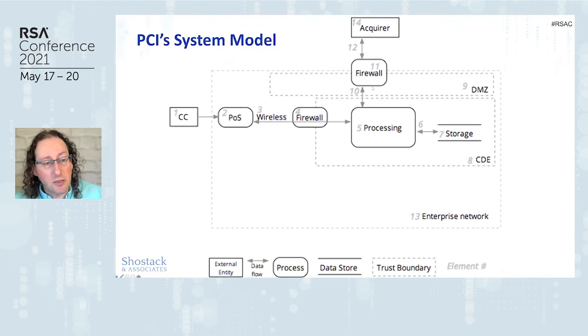And this is their system model. Their system model starts with a credit card number over on the far left that talks to a point of sale system, which in their model connects via a wireless network to the card data environment. That trust boundary with the CDE in it is where all the processing happens. And then from there, data flows out to an acquirer.